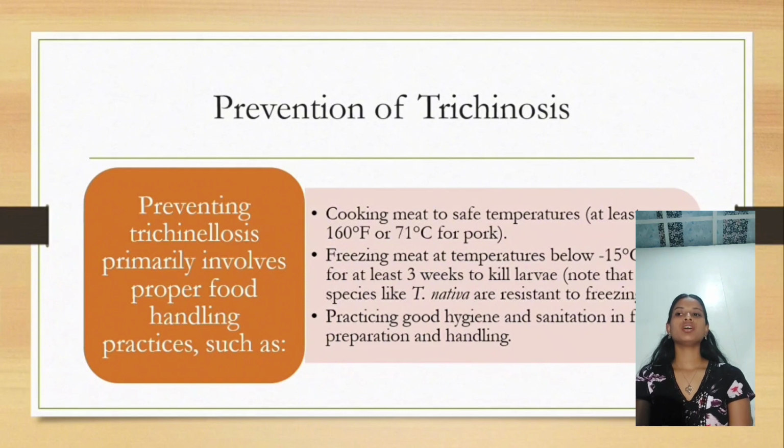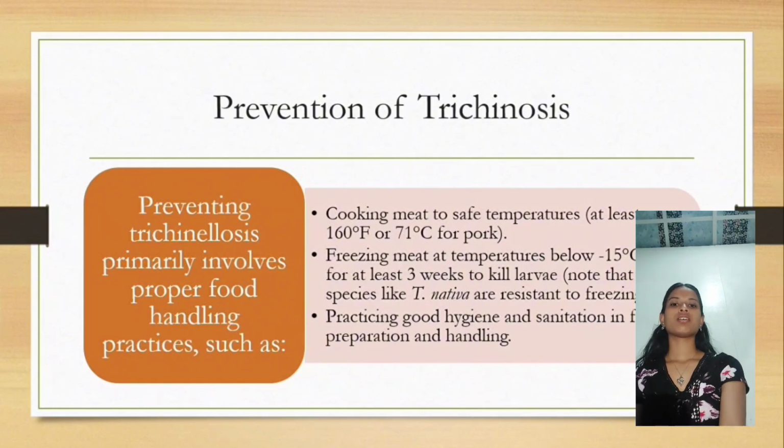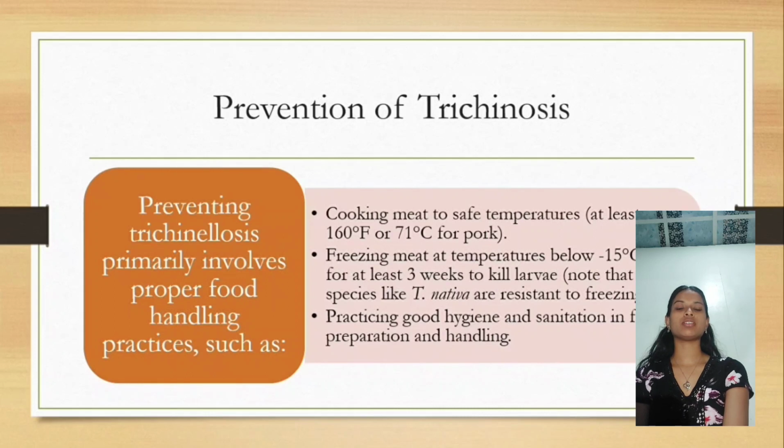Prevention: it can be prevented by cooking meat to safe temperatures, freezing meat at temperatures below -15 degrees Celsius for at least 3 weeks to kill larvae, or by practicing good hygiene and sanitation in food preparation. So the main aim is to not eat undercooked or raw meat that is infested with the Trichinella larva.